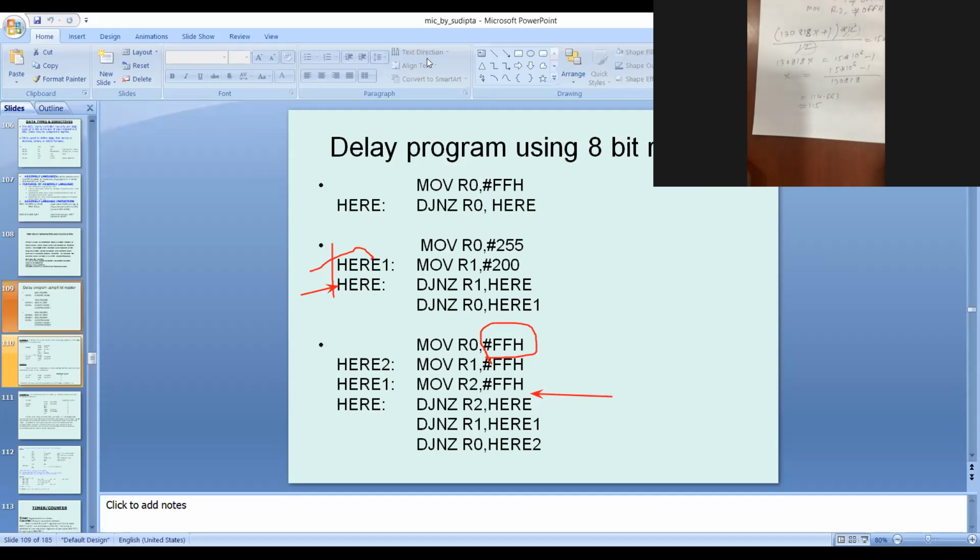Convert into hexadecimal. How will it be converted? Like 115 divided by 16.